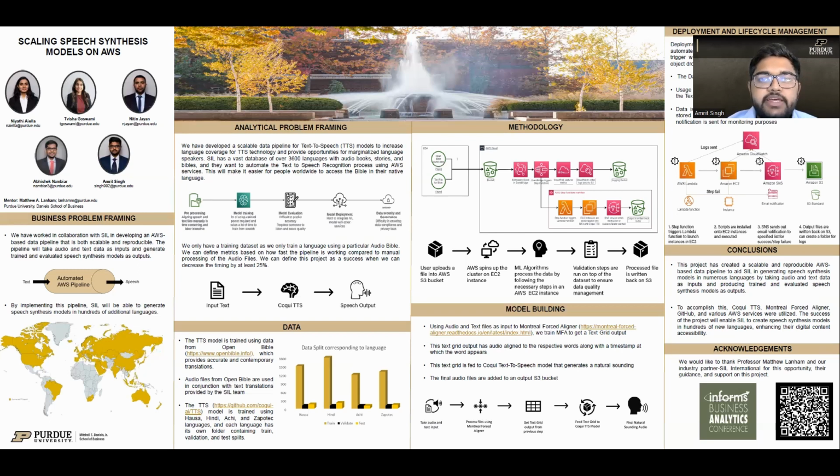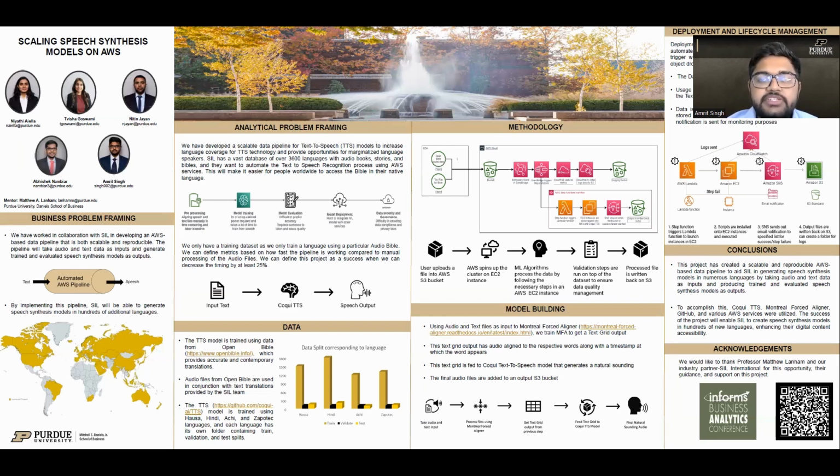Once the data is dropped into an S3 bucket, the model triggers an event, which is captured by the EventBridge. The EventBridge then goes on to trigger various step functions. In the step functions, we have Lambda scripts that are initializing EC2 instances that are captured images of our system. These EC2 instances are broken down into various different steps. We have steps for pre-processing, Montreal Forced Aligner, post-processing, and Coqui TTS. Thus, the text-to-speech model is prepared by the EC2 instances and is then stored back into the S3 bucket.